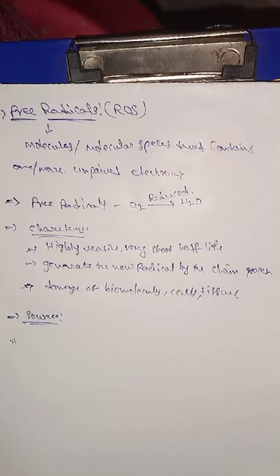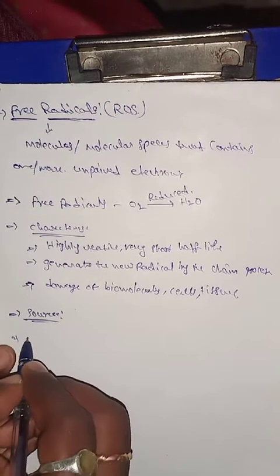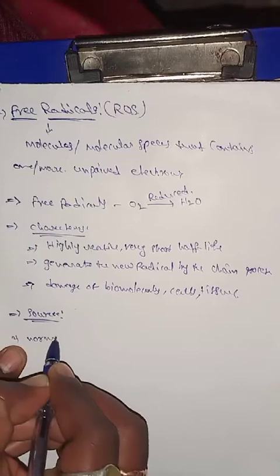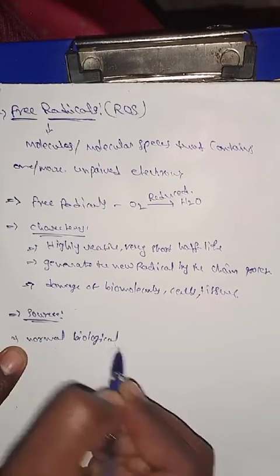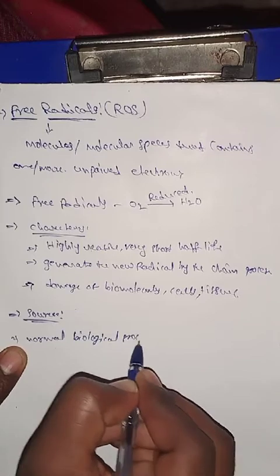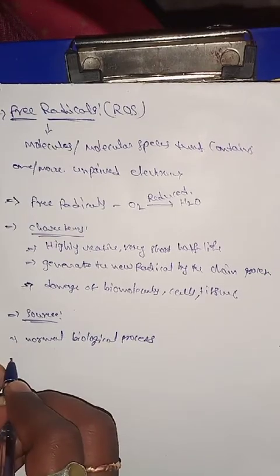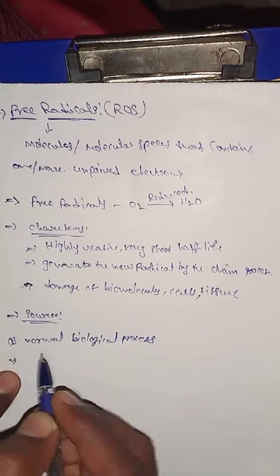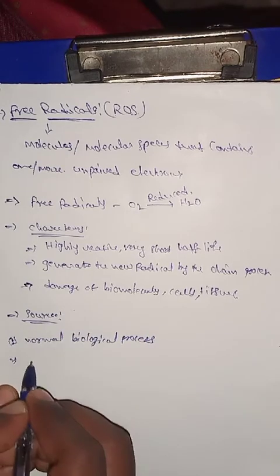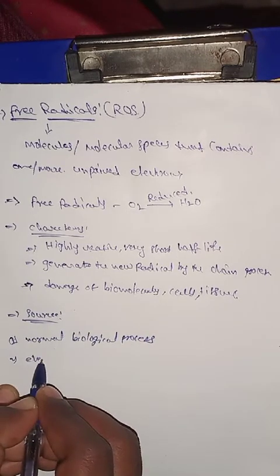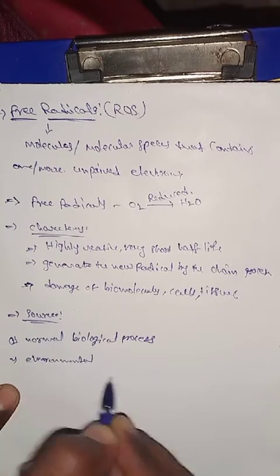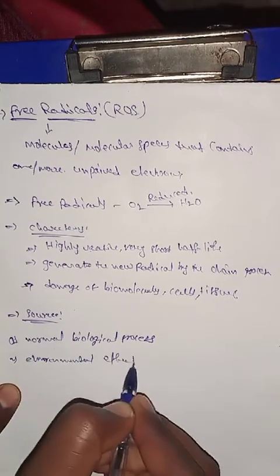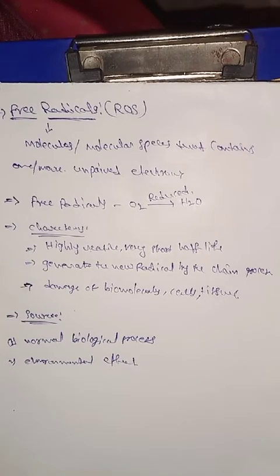One is normal biological processes, and number two is environmental effects.